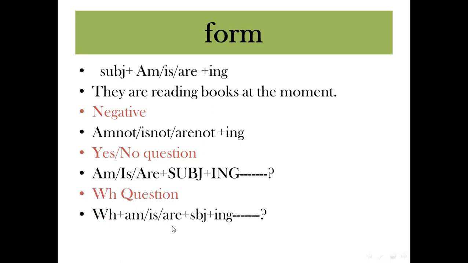How about the WH question? So I put WH at the beginning, and after it am or is or are plus the subject plus the verb ing. So here I can use what, and I can say, what are they reading at the moment? Maybe I can use when.